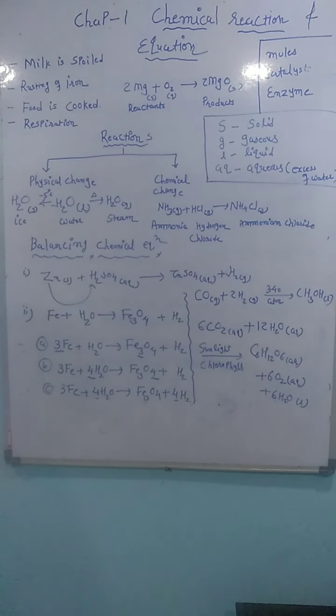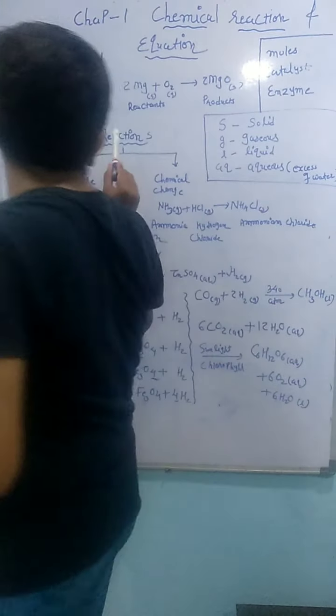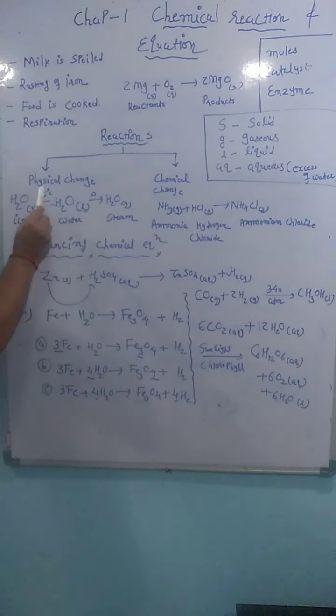Now students, there are two types of changes in any reaction. One is called physical change and the other is called chemical change. So in a physical change, what happens? There are three states of matter. Solid converting to liquid is called melting. Liquid converting to the gaseous form is called evaporation.